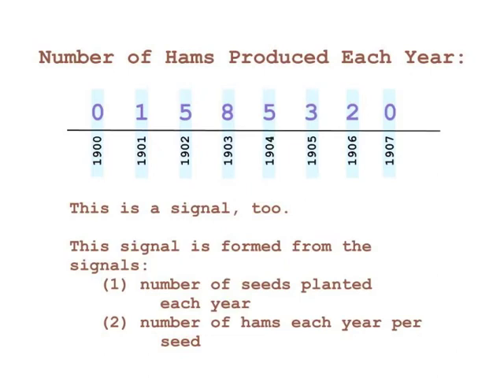The number of hams produced by the farm each year is a signal too. It's a discrete time signal like the other two we discussed. This signal is formed from the other signals. It's formed from the number of seeds planted each year and the number of hams each year per seed. You can think of the number of hams produced by the farm each year as the output signal of the farm system, and the number of seeds planted each year as the input.